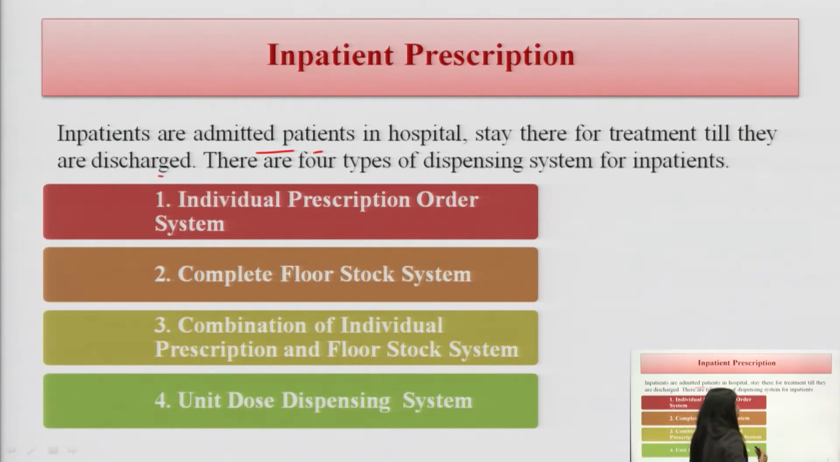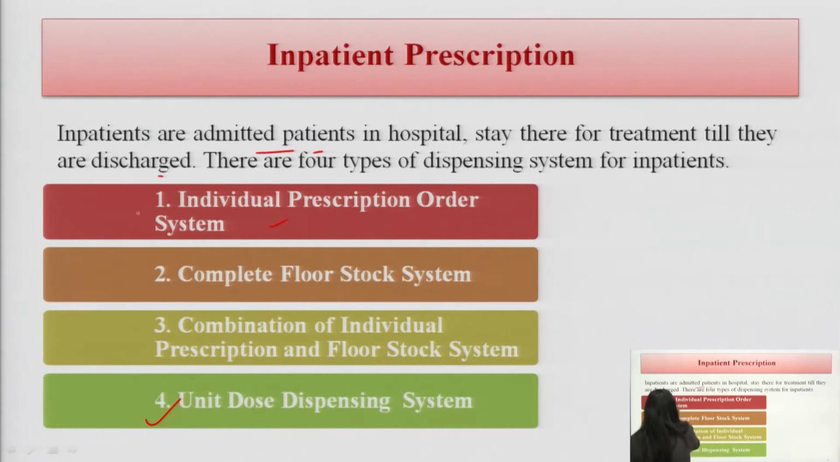There are basically four types of dispensing system for inpatients. We have discussed in the previous lectures what the dispensing systems for inpatients are. There are basically four methods. One is the individual prescription order system, second is the complete floor stock system, third is the combination of first and second, and fourth is the unit dose dispensing system.